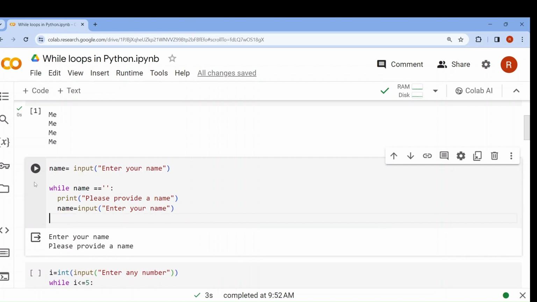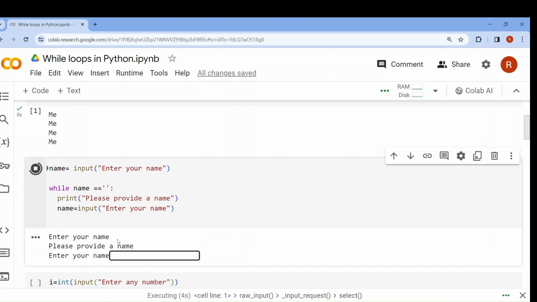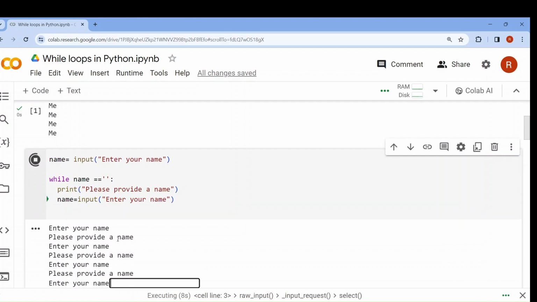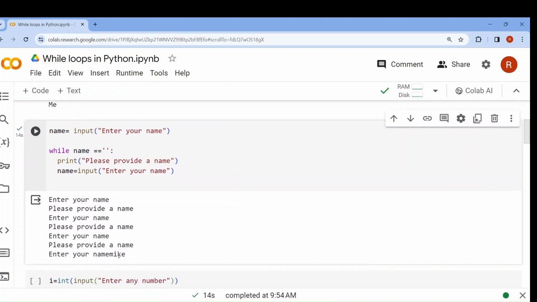Okay, now let me run this. See, if I give an empty string now and I press enter, it will ask for the name again. Enter again. Enter again. So the loop will continue till I give a proper name, then it will finish execution.